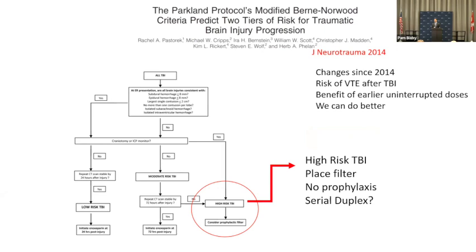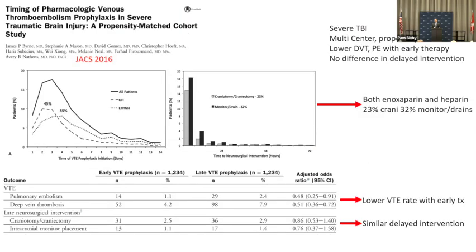And why do I say that? Next slide. Well, one is this Jack's paper from 2016. It's multi-institutional, propensity matching. There's a lower DVT and PE rate in these severe TBI patients with early dosing, and there was no difference in delayed intervention.